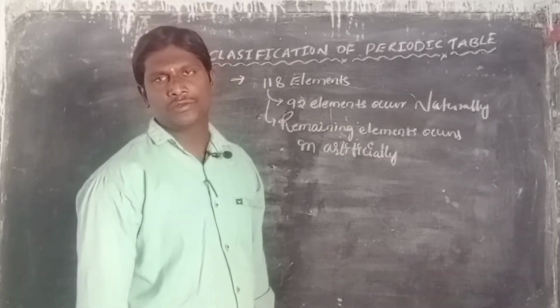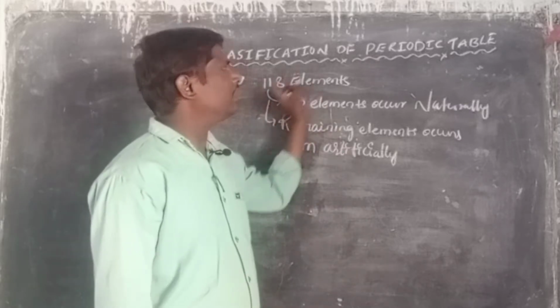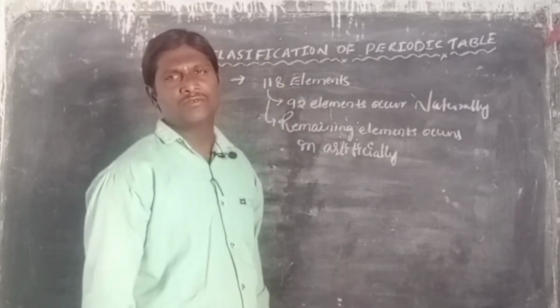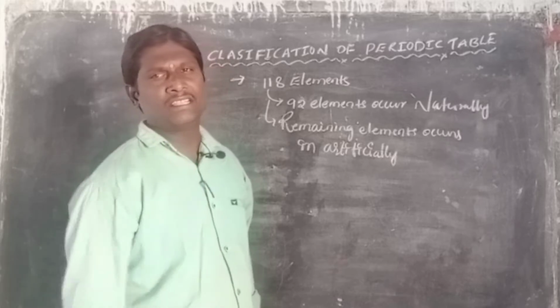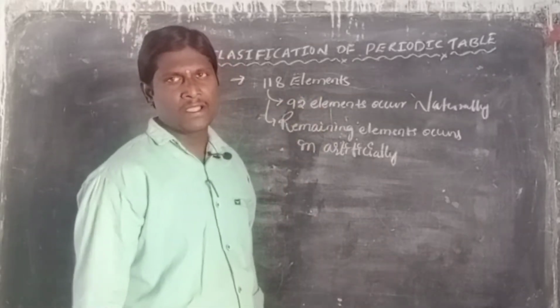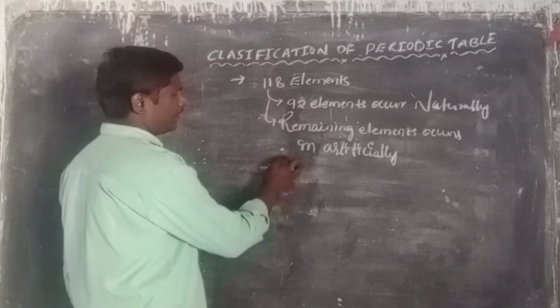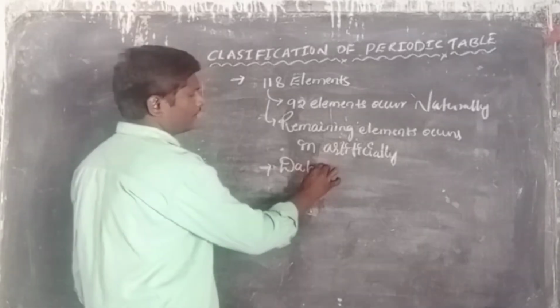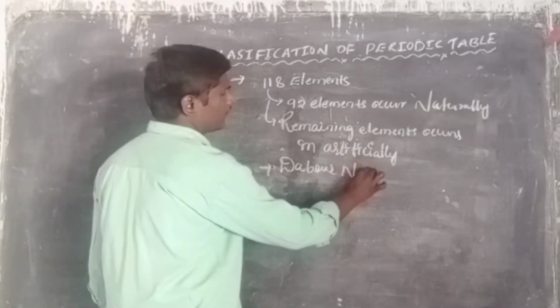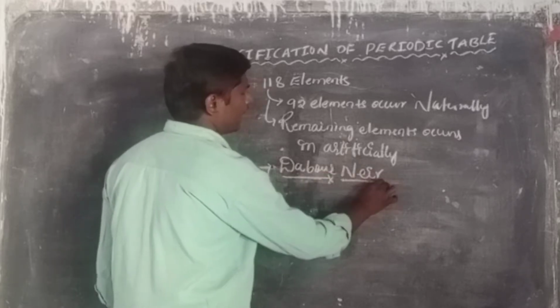Then studying each and every element is difficult. That's why so many scientists explained the classification of the periodic table. The first scientist's name is Dobereiner. He explained the classification of elements.